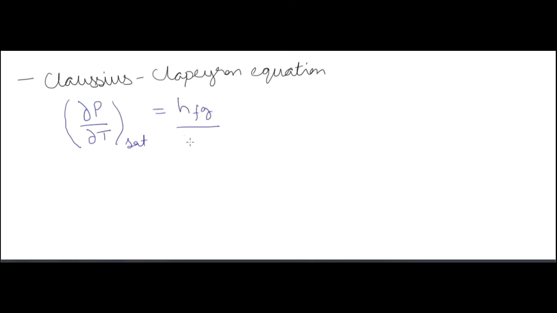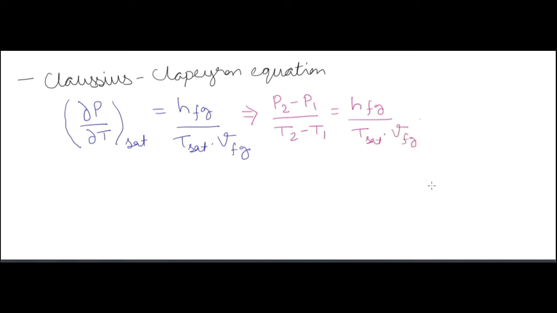Now we have the Clausius-Clapeyron equation. We will have 4 equations. Basically it's just this: dou P by dou T at saturation is equal to latent heat of vaporization by T saturation into VFG. HFG is nothing but latent heat of vaporization, Hg minus Hf, and VFG is Vg minus Vf. T saturation is the saturation temperature for vaporization.